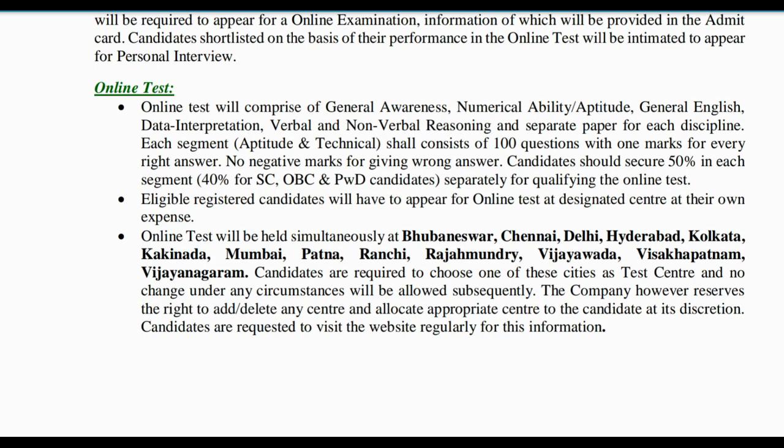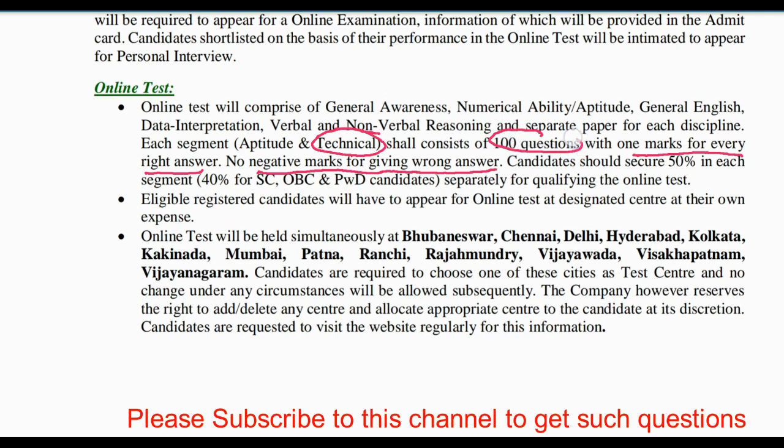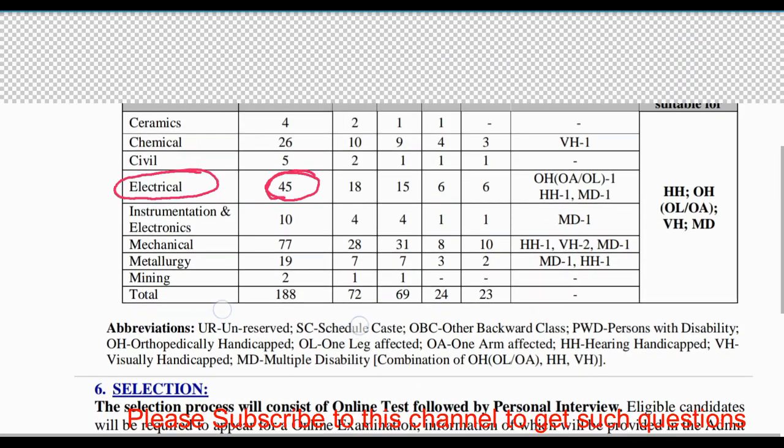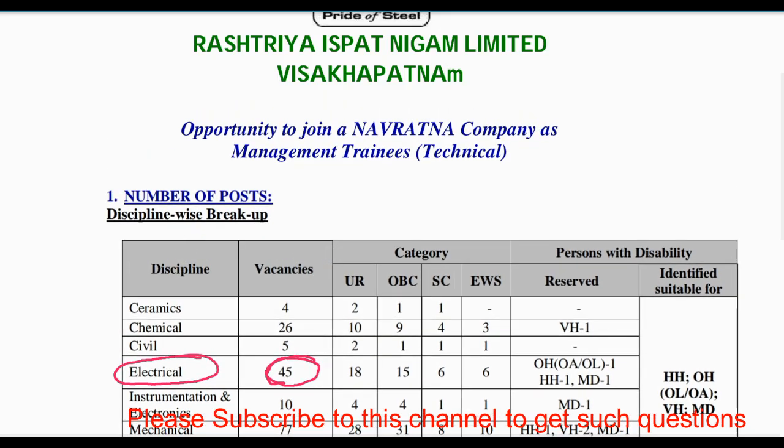So each segment, aptitude and technical, shall consist of 100 questions with 1 mark for every right answer, no negative marks for giving wrong answer. So here I will discuss only the technical part, and the technical part will consist of 100 questions. And there will be 1 mark for each question, and there will be no negative mark for wrong answers. So here I am going to discuss 50 questions, and in another video I will discuss another 50 questions, so that we can complete a set of questions.